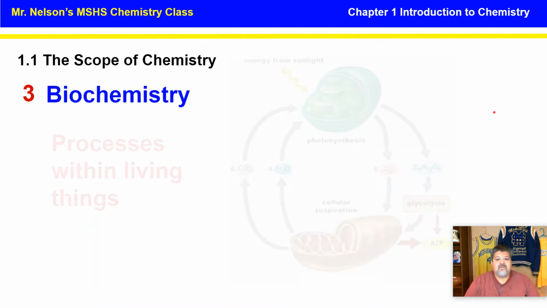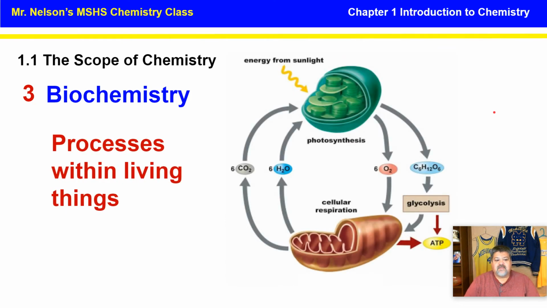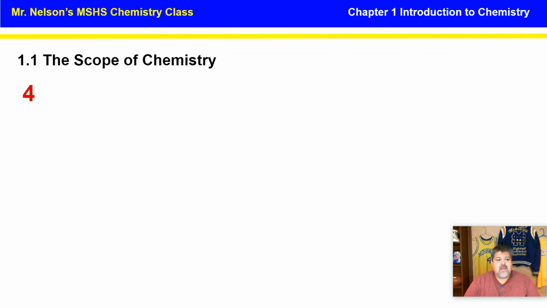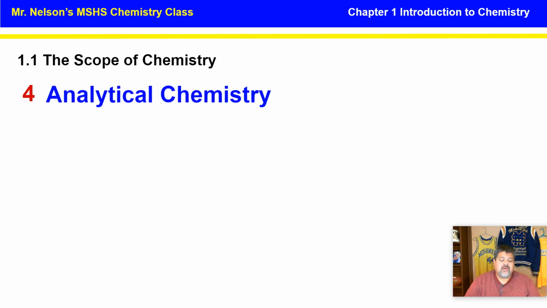Our third one that we're going to have is biochemistry. Biochemistry is about processes within living things in particular. So most plants have photosynthesis, which is the process where they get their energy. And in animals such as ourselves, we use cellular respiration to create ATP so we can get energy. So that's biochemistry.